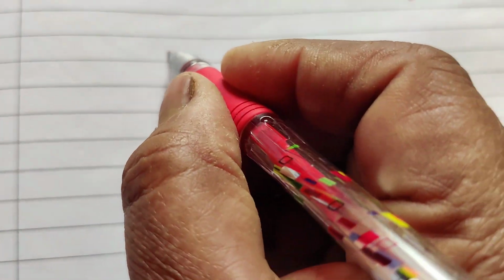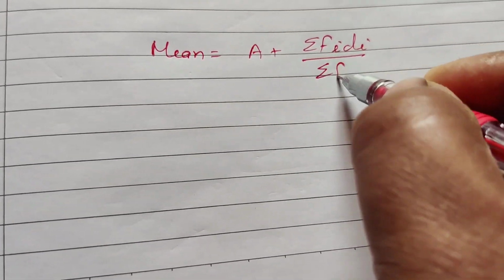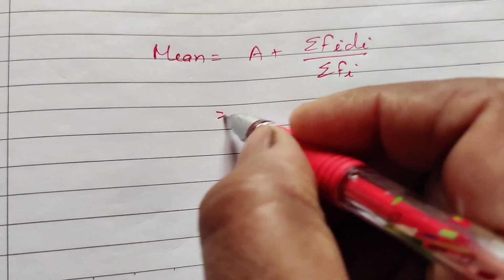The formula of mean is a plus sigma fi di upon sigma fi. A is 75.5.